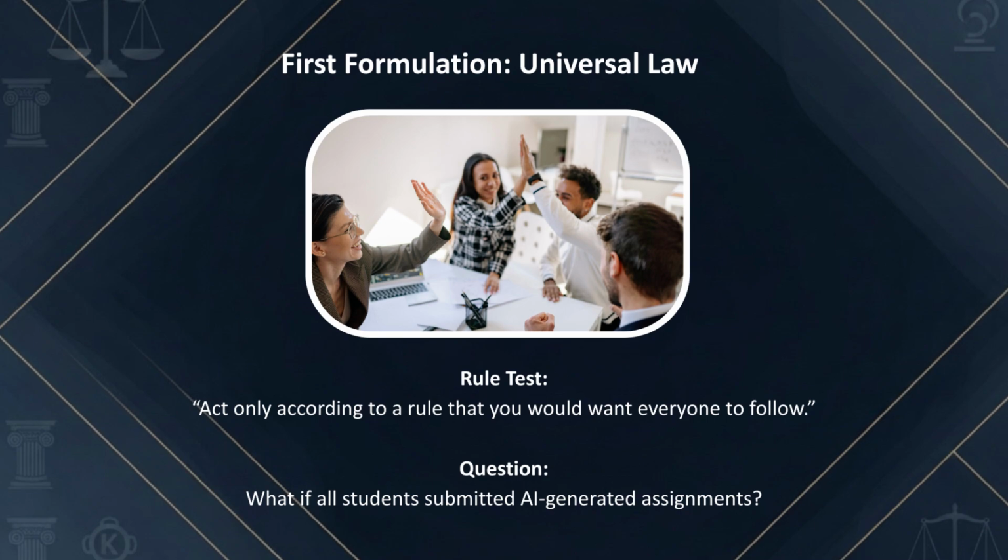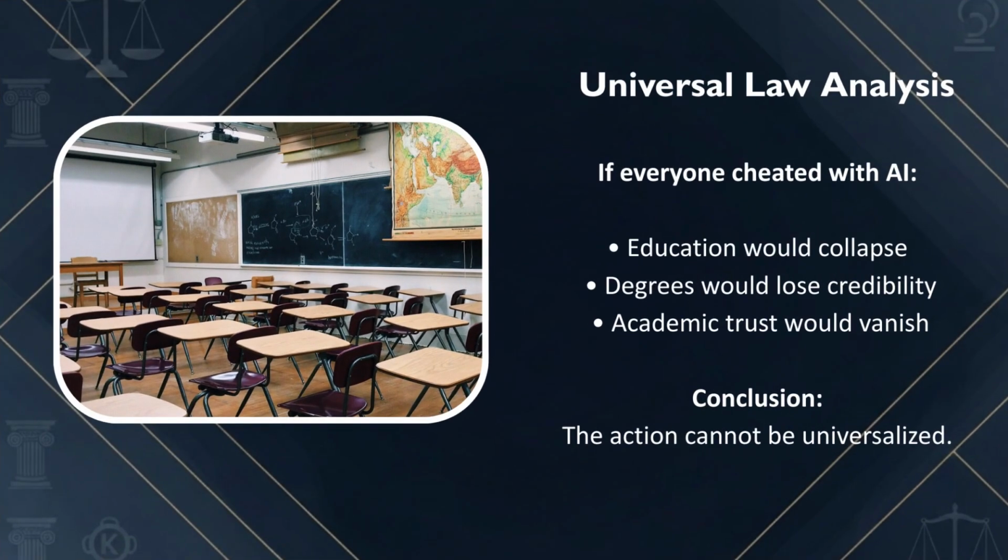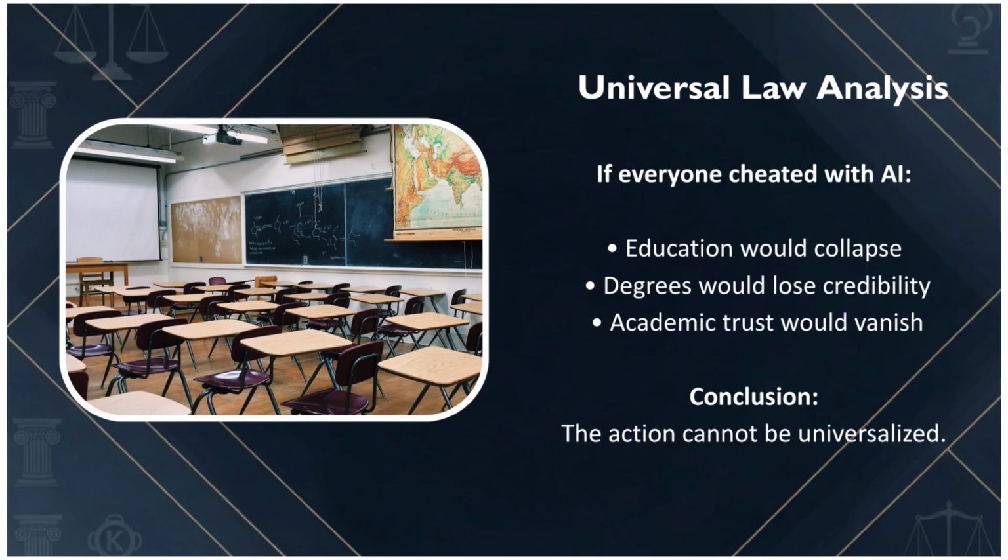The first formulation is the universal law. It asks, could everyone act according to this rule? If the rule guiding our action cannot logically apply to everyone without contradiction, then it's immoral. So, what if all students submitted AI-generated work as their own? Would the system of education still work? If every student cheated using AI, the purpose of education would collapse. Learning would no longer take place, degrees would lose their value, and academic trust would vanish. Since the rule cannot logically be universalized, Kant would say that submitting AI work as your own is morally wrong.